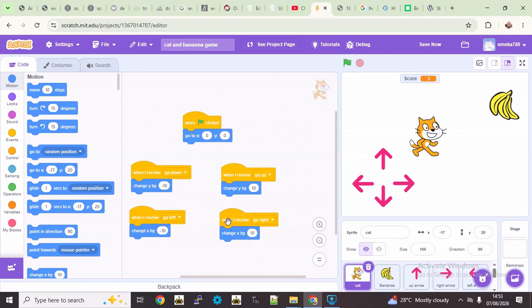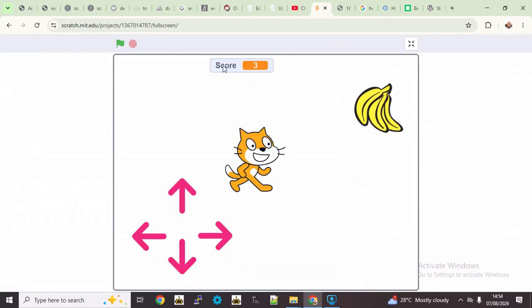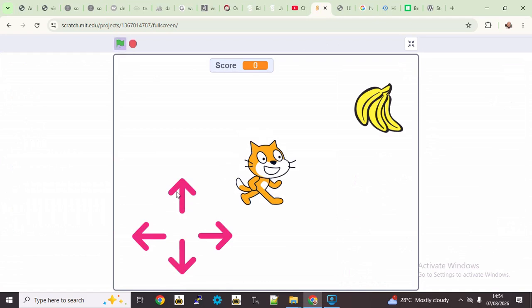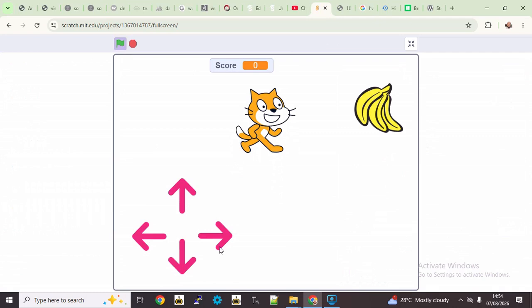So once again, we can test it. So this is go right. And this is go left. So for best results, just click on this full screen button. And then let's start our game. Click on the green flag. Yep. So our D-pad now works.